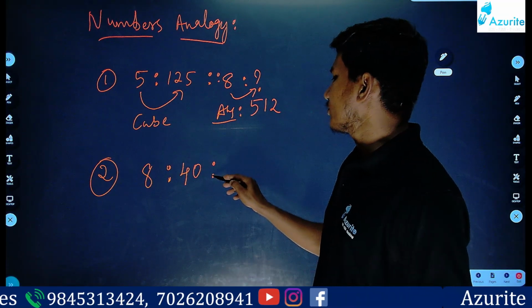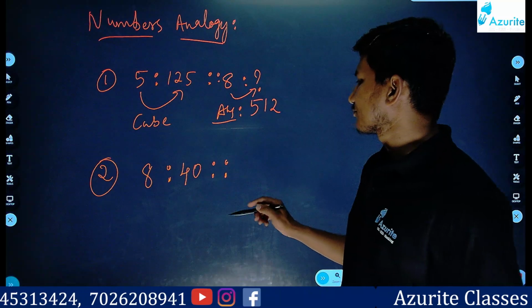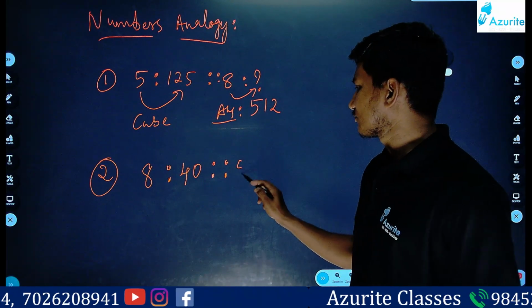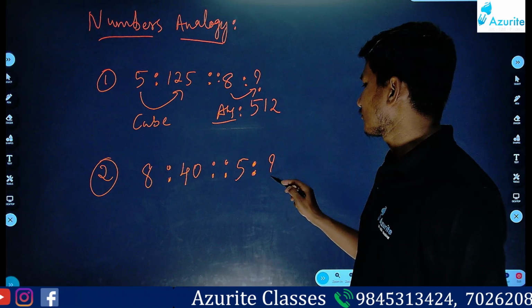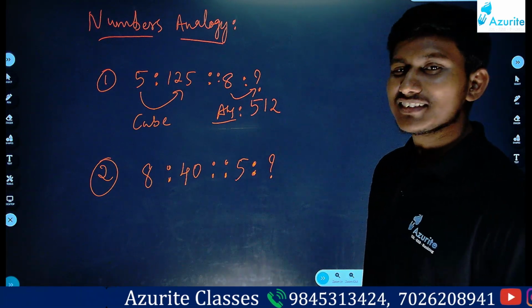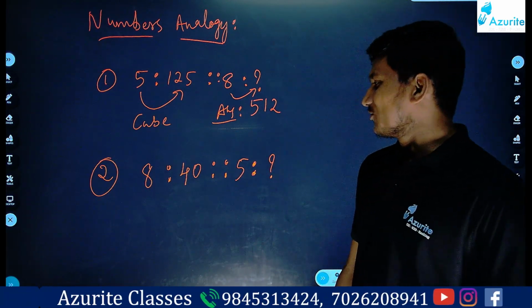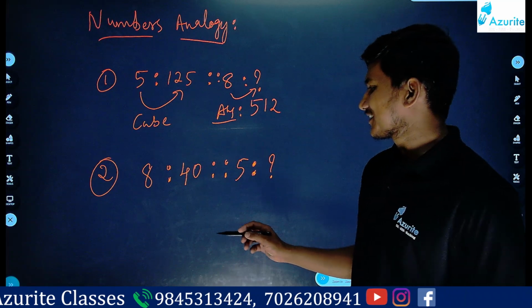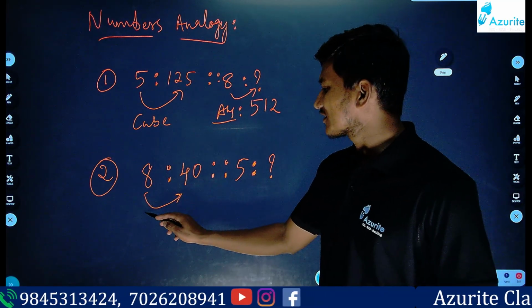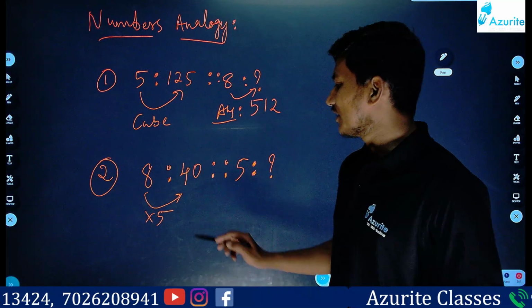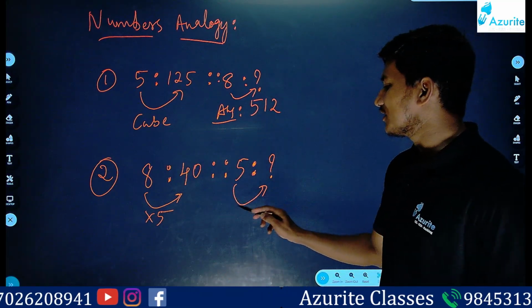I will give options. Why 25? Sir, into 5. Yes. 8 times 5 is 40. 5 times 4 is 20. 5 times 5 is?